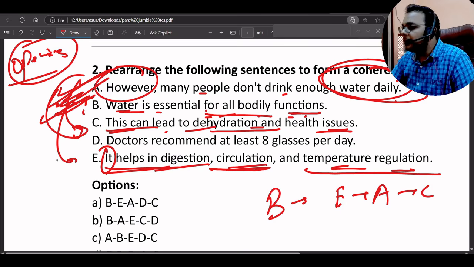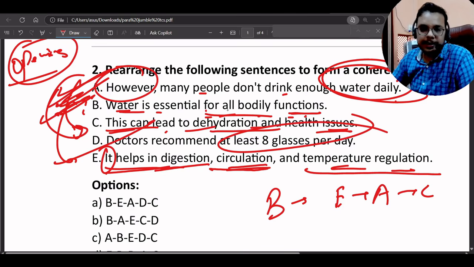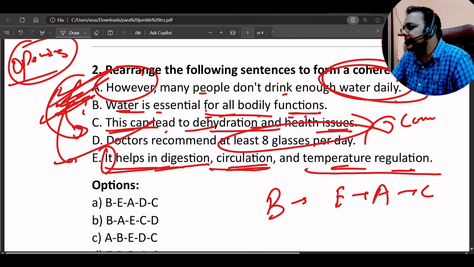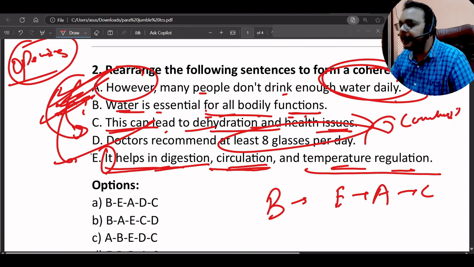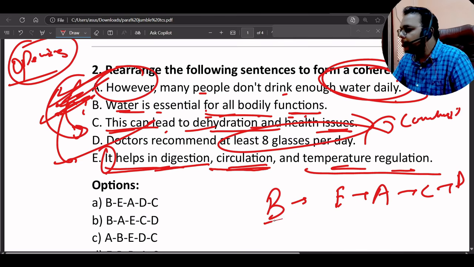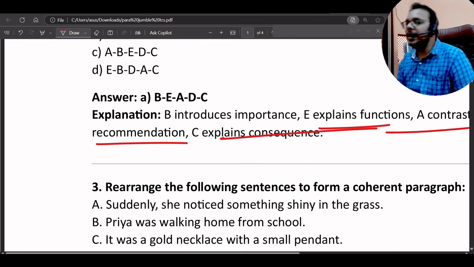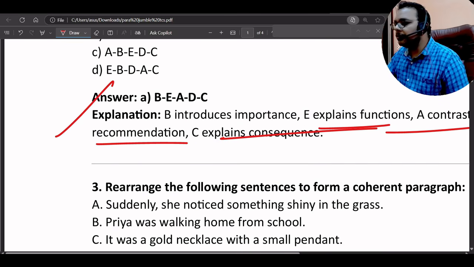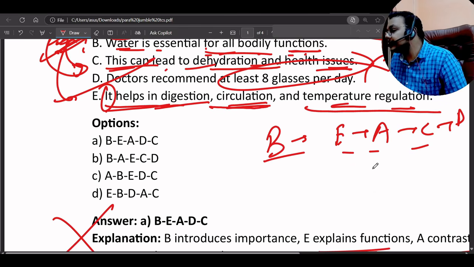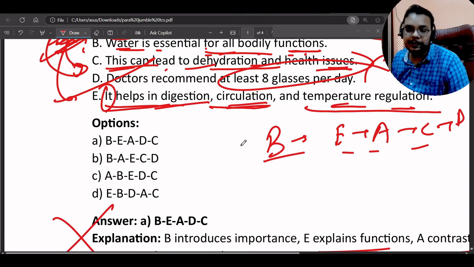And then doctor recommends at least 8 glasses per day. Basically a conclusion sentence. Okay, so the conclusion sentence will come at the end. So it should be D. So B, E, A, C, D, it would be our answer. This answer given is wrong. So B, E, A, C, D will be our answer here.